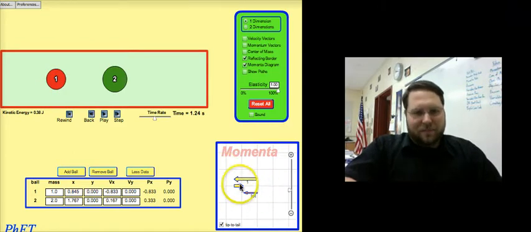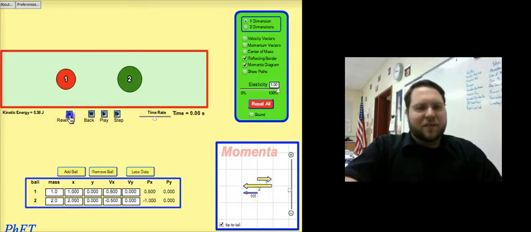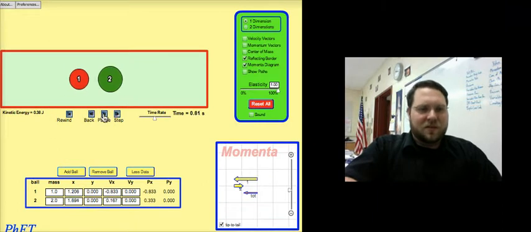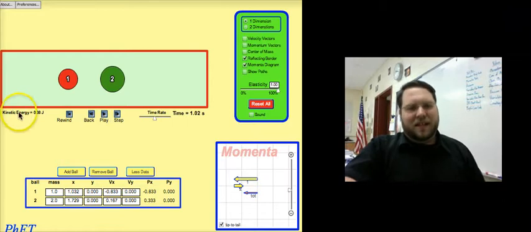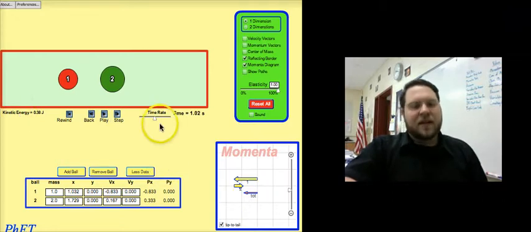So this is an elastic collision. Again, total momentum was conserved, and if we rewind and take a look, notice our kinetic energy at the start of this was 0.38 joules, and after the collision, 0.38 joules. So we can see kinetic energy was conserved, momentum was conserved in this collision. Now, interestingly enough, the way this calculates momentum, this red border is not part of the system.